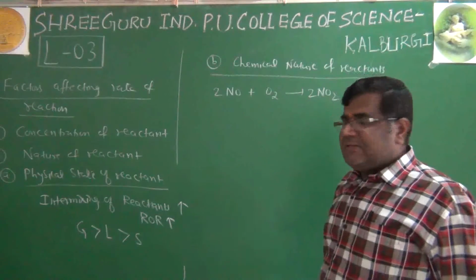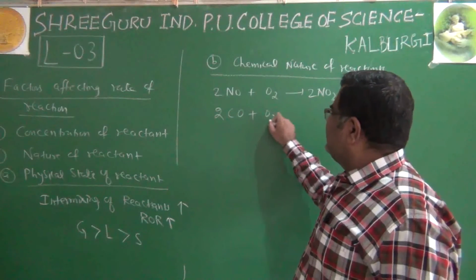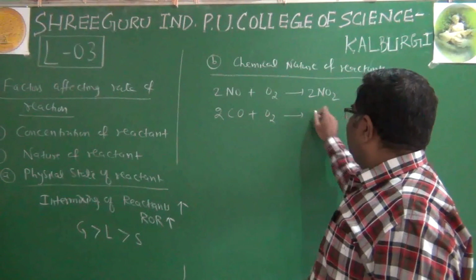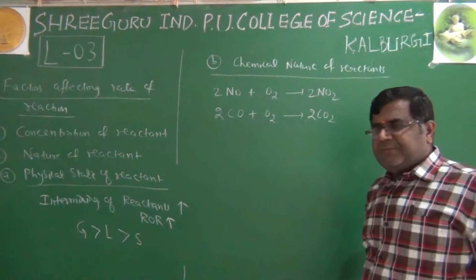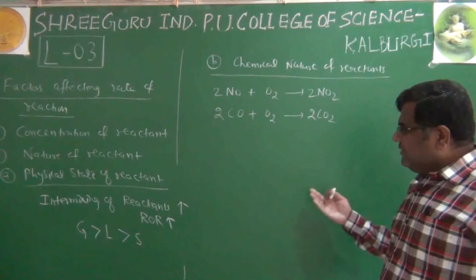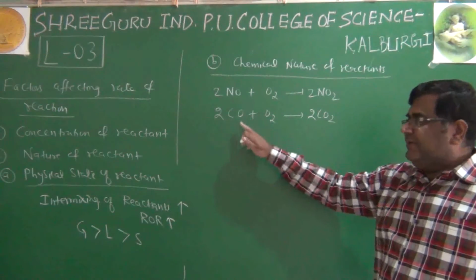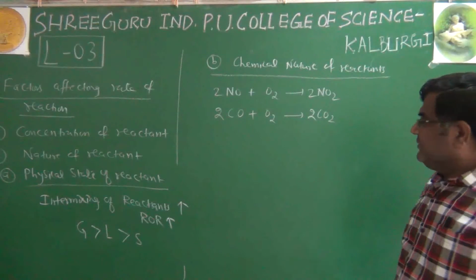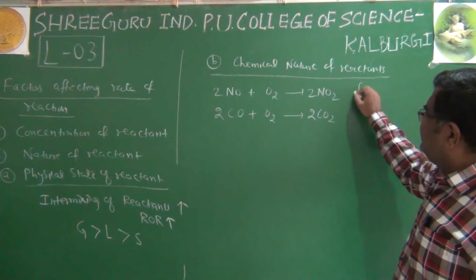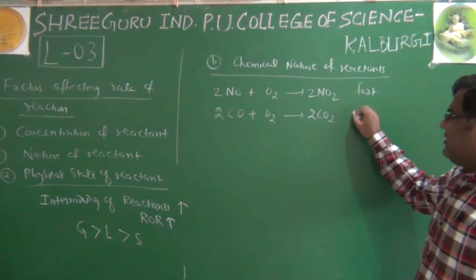Nitric oxide oxidized to nitrogen dioxide, carbon monoxide oxidized to carbon dioxide. The reactions seem to be similar. Yes, they are similar. They are oxidation reactions. But here the substance involved is nitric oxide and here it is carbon monoxide. We can say that this reaction is relatively faster and this reaction is relatively